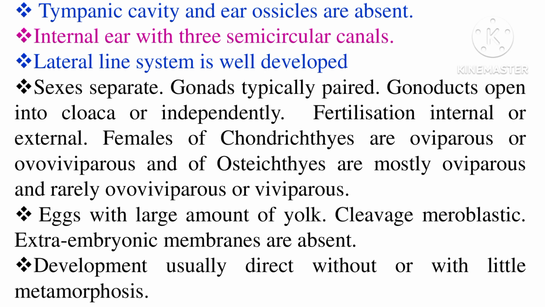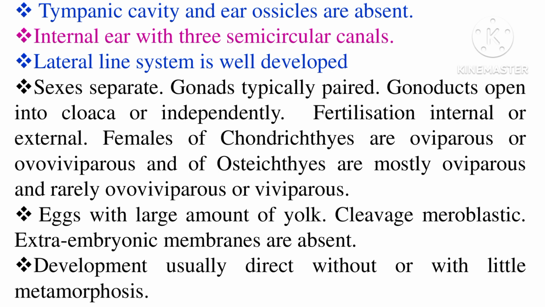The male and female are separate. Gonads are typically paired. Gonoducts open into the cloaca, or they open independently. Fertilization might be internal, or at times external. Females of chondrichthyous fishes are oviparous or ovoviviparous, and of osteichthyous fishes are mostly oviparous and rarely ovoviviparous or viviparous. The eggs of the fishes have a large amount of yolk. Cleavage is meroblastic, and the extra embryonic membranes are absent.